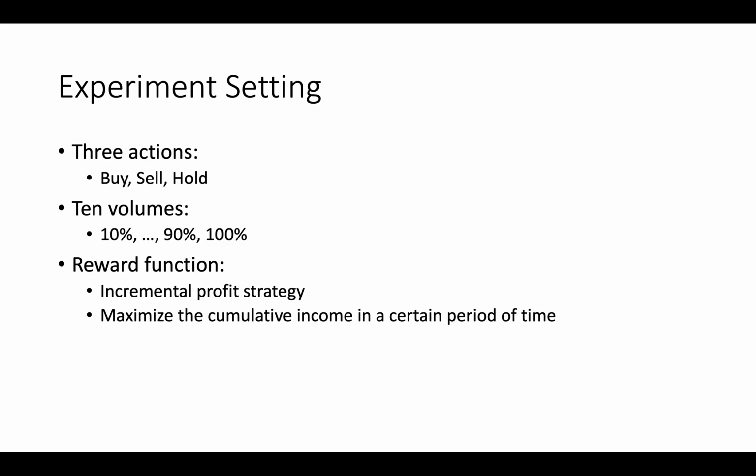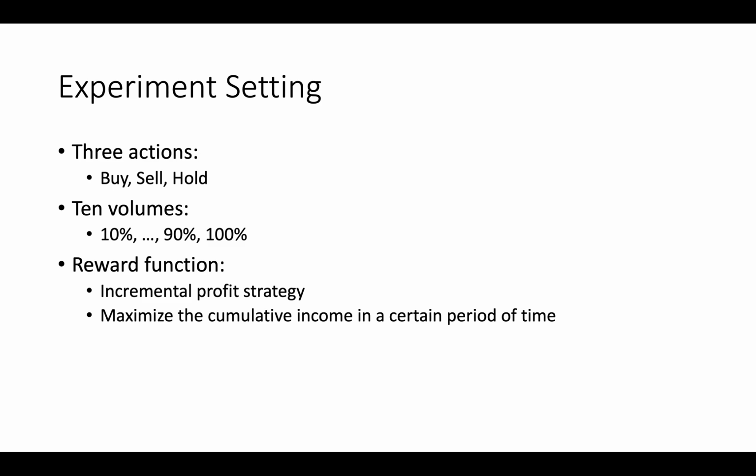And in our experiment setting, we set 3 actions, as mentioned before: buy, sell, and hold. And each action can have 10 choices of volumes. Let's say the agent can buy 10% of the total budget, or it can sell 20% of the total budget, and something like that. So we have 10 volumes.